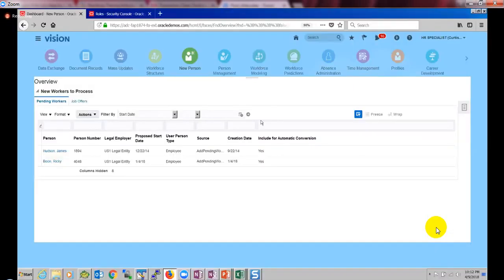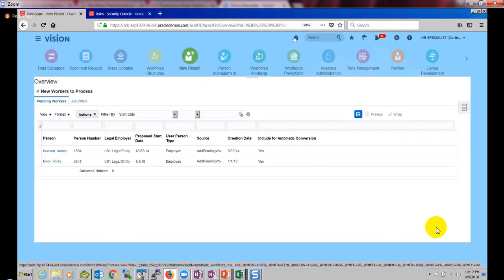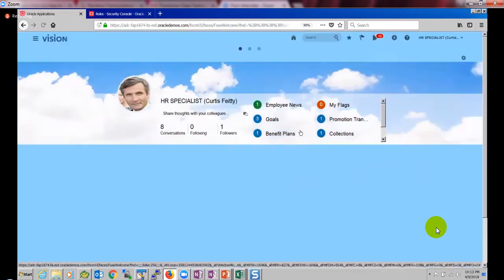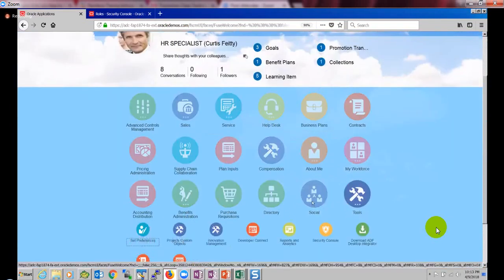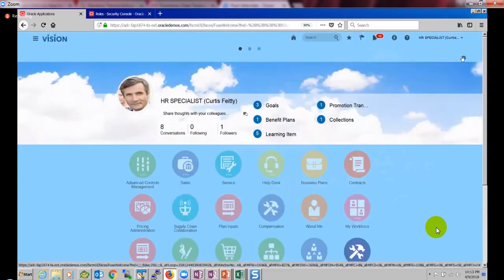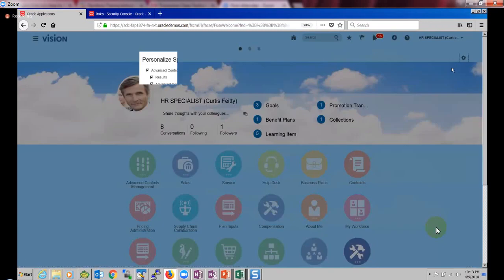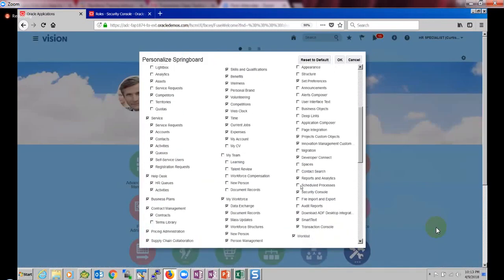Okay, how am I going to run those two jobs? These jobs are Oracle given jobs, and these jobs can be run from Enterprise Scheduler service. It's actually a very important thing to understand, because Enterprise Scheduler, which is available in the tools and scheduled processes, is not available here. If it is not available here, it means this person might have hidden that. Go to this Springboard, and here you can see in the tools, there is a scheduled process which is unchecked. Check it, click OK,